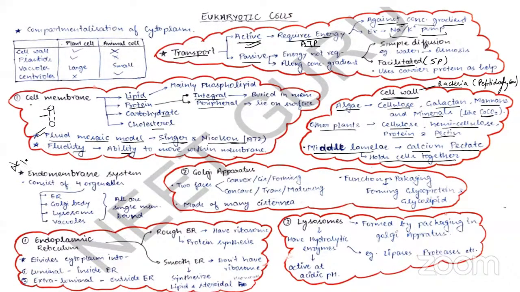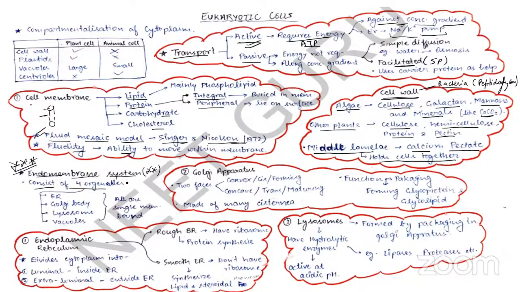A very important topic which I'm going to discuss is your endomembrane system. It is very, very important. In the endomembrane system, there are four organelles, and all these four organelles show coordinated function.